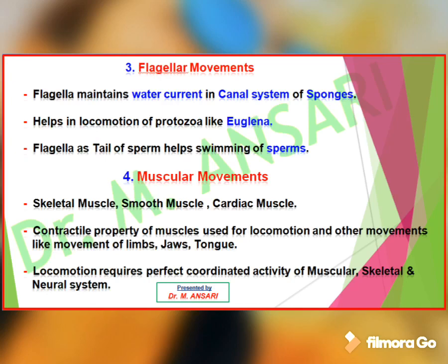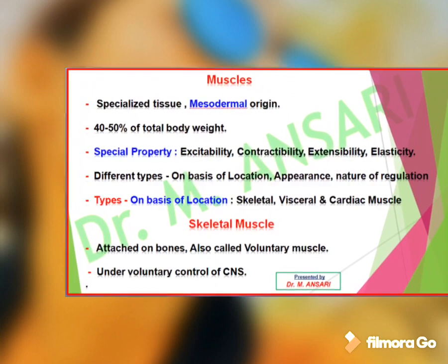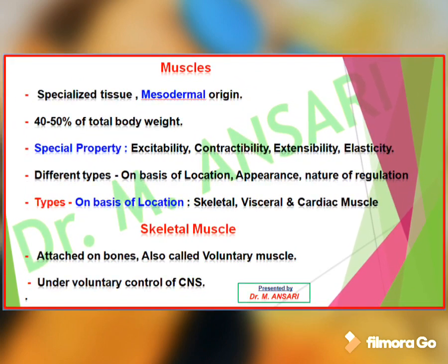Muscles present in our body are specialized tissues which are mesodermal in origin. Muscles constitute about 40 to 50% of total body weight, and the special properties of muscle are excitability, contractibility, extensibility and elasticity. There are different types of muscles on the basis of location, appearance and nature of regulation.